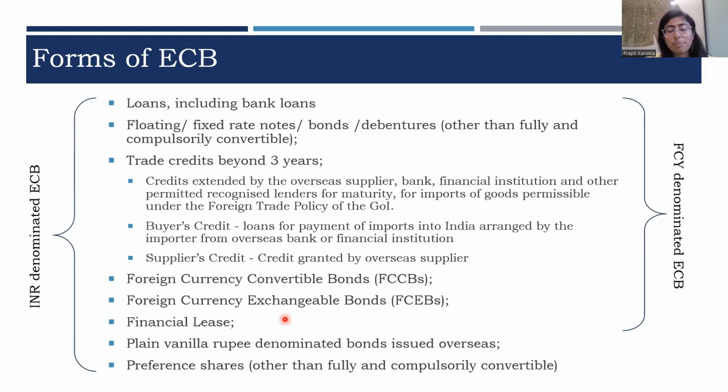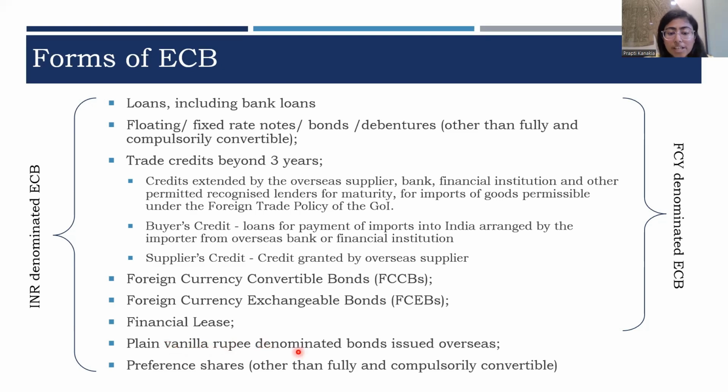The lessee will be paying lease rentals to the financier here instead of the lessor. So this arrangement is known as financial lease. In the given case, if the financier is based in a foreign jurisdiction, then the same will be considered as one of the forms of raising ECB and therefore should be compliant with the ECB norms.